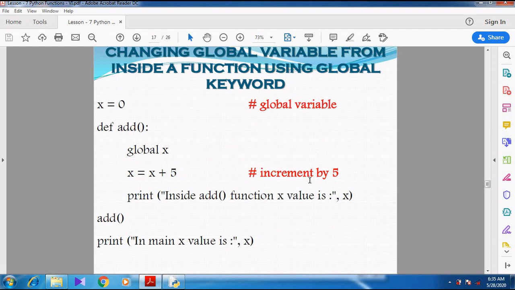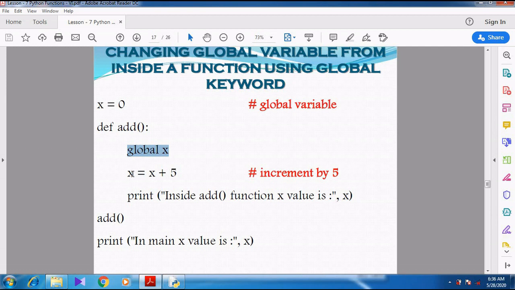Next, changing the global variable from inside the function using the global keyword. Is it possible? See, already I have modified the global variable, but that does not change, it shows an error. But if I create a global x, see here I have given x equal to 0, a global variable defined outside the function. The function name is add. Again I am using the global keyword, global x.